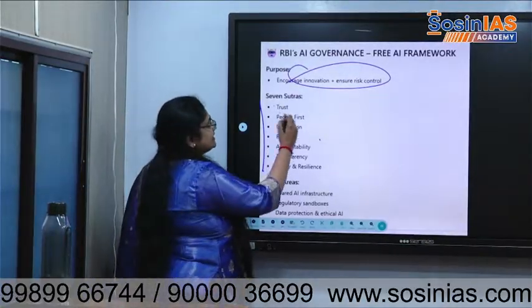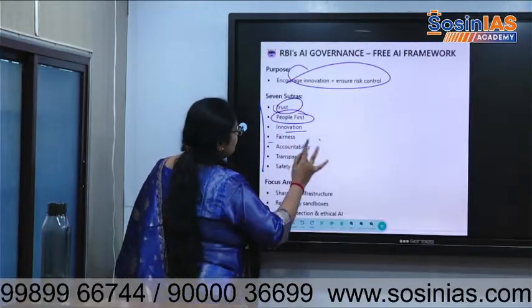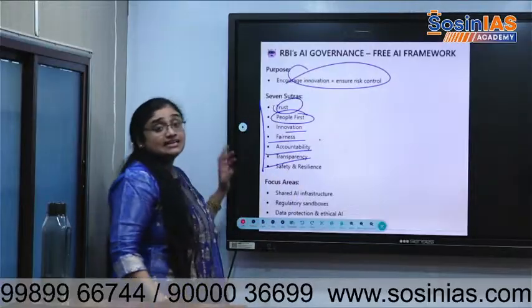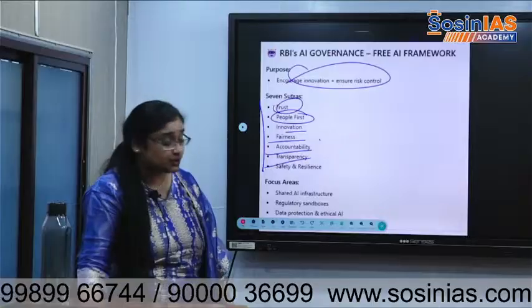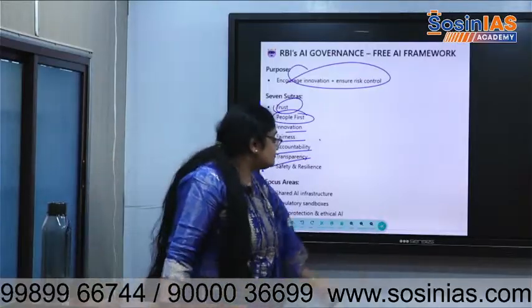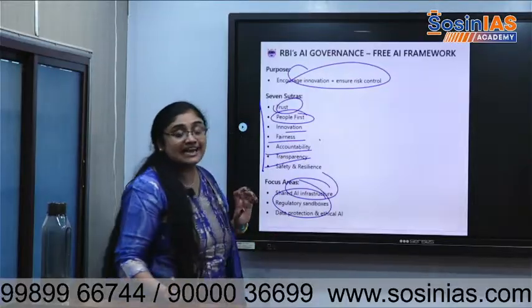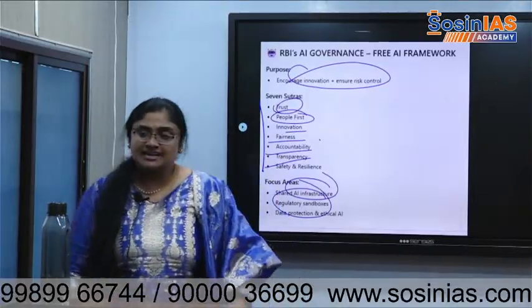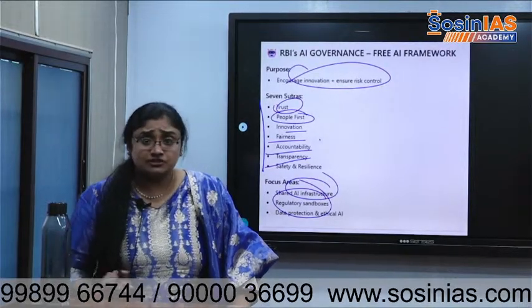Trust needs to be created, and AI should be for people's use, not for companies. Innovation, fairness, accountability, transparency, safety, and resilience. These are the 7 sutras through which AI must work. And the focus for government should be on AI infrastructure and regulatory sandboxes. What is a sandbox? Many times we have seen sandboxes. Suppose a technology is there.